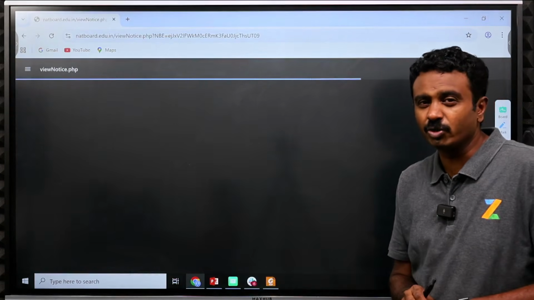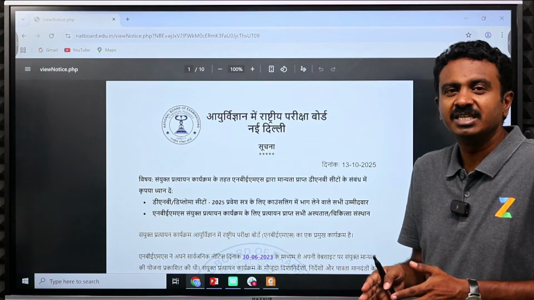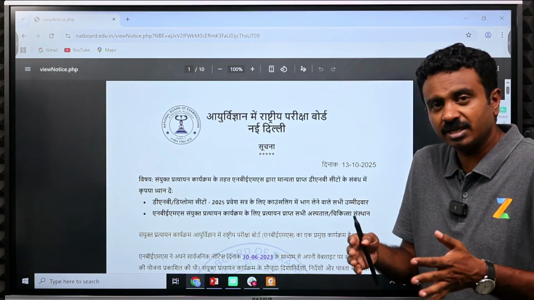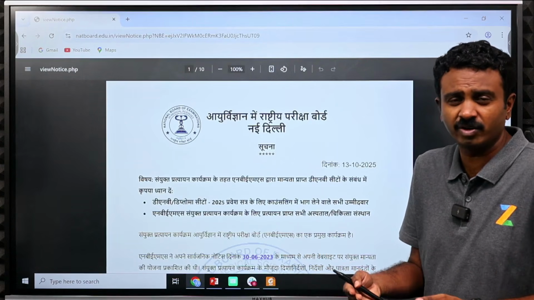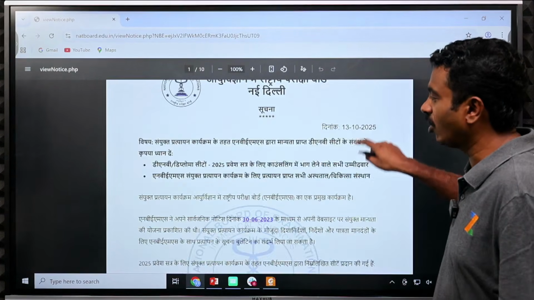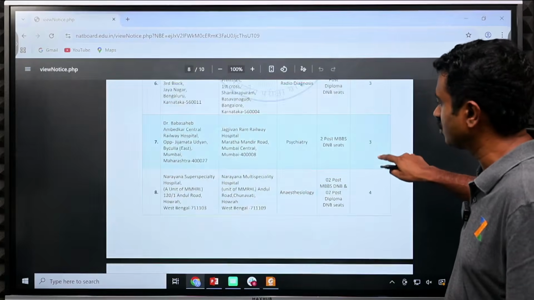When there is an institute, especially a diagnostic center like Aarti Scans, which is an imaging center, a scan center, they should be able to offer DNB programs because they can offer radio diagnosis, but they don't have enough beds. So they tie up with another institute and offer those courses. This is the complete list of institutes which are offering these courses.